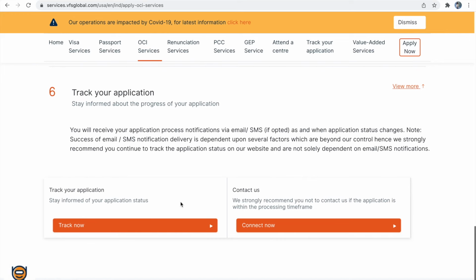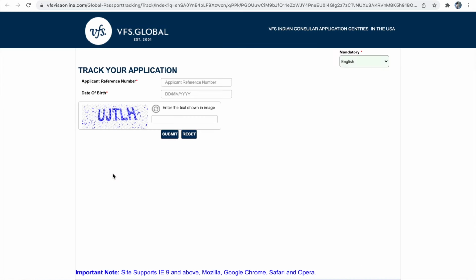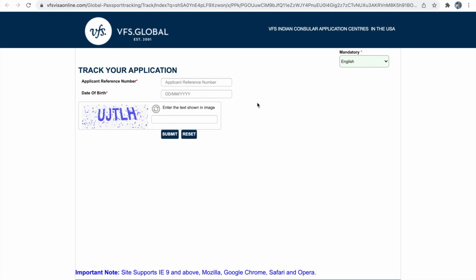To track your application, you have to click the track now button and click track your application, and here you can provide your government application number and date of birth to track your application on the VFS site. You can also track your application on the government portal once your application has reached the embassy. Until then, you have to track your application on the VFS portal.